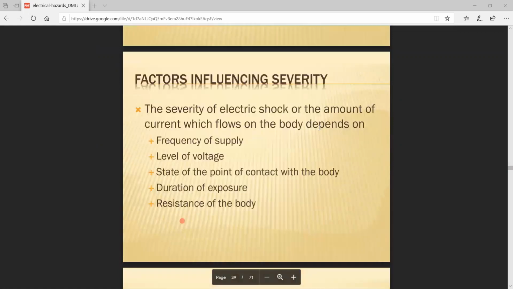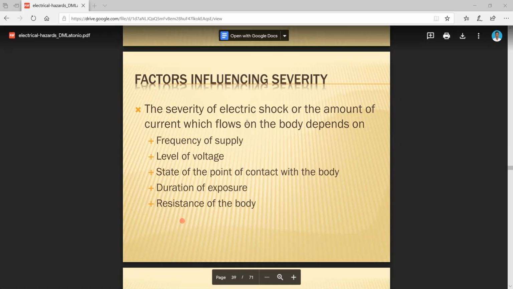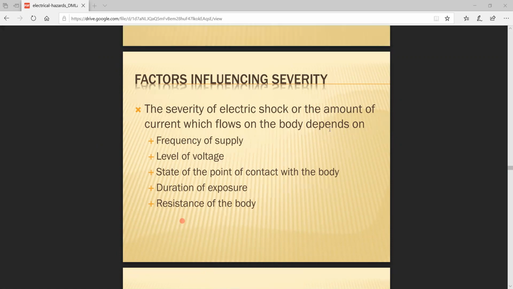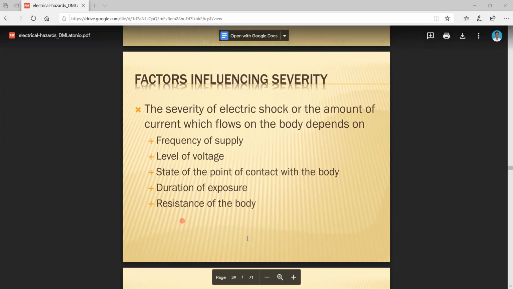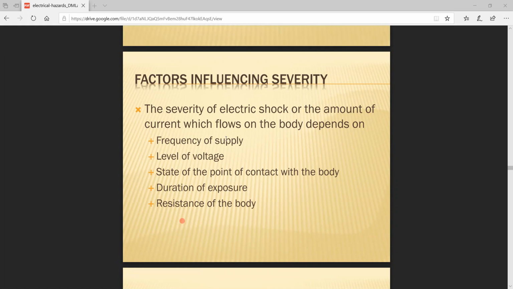Factors influencing severity. The severity of electrical shock, or the amount of current which flows in your body, depends upon several factors. Number one, frequency of supply; level of voltage; state of the point of contact with the body; duration of exposure; resistance of the body. Here, the resistance of the body is entirely different, depending upon the person, or the physiology of the person.